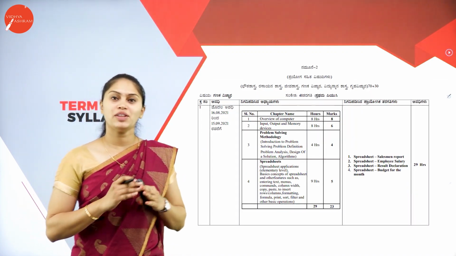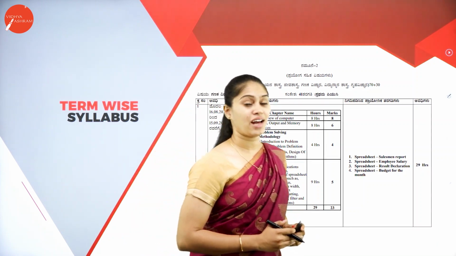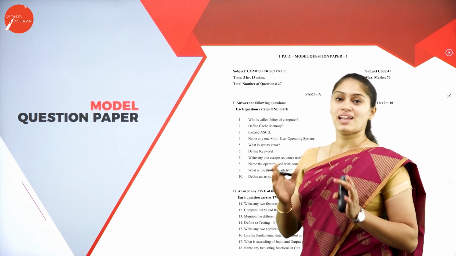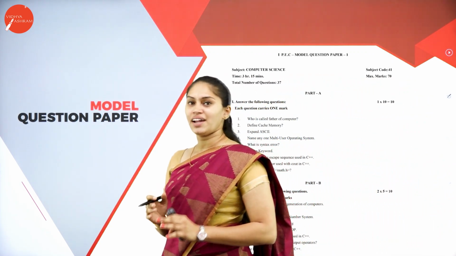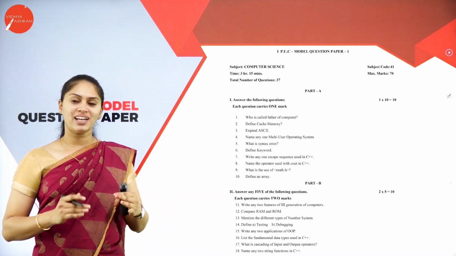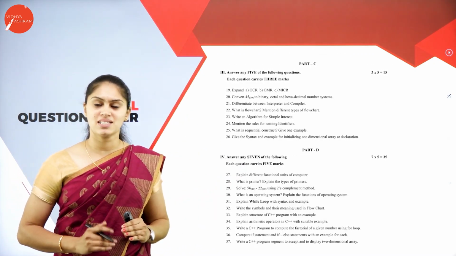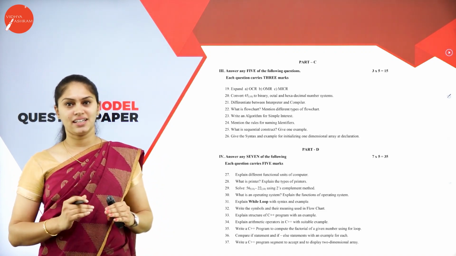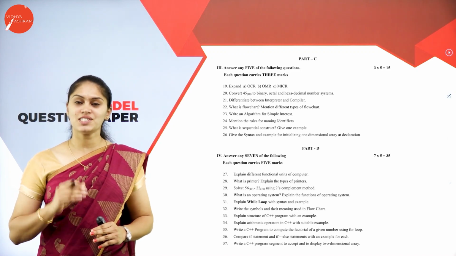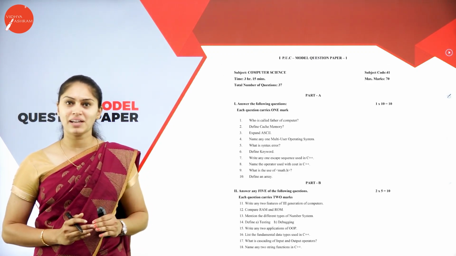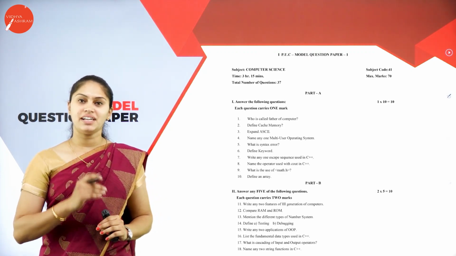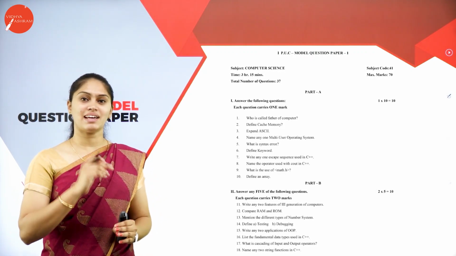So now I'm done with all the things. At last, I have a model paper to show you, so you can see how the question paper will be. You can see here I have displayed one model paper. In this model paper, we have 4 parts, Part A, B, C and D. How the marks are distributed for each part, I have discussed already. This question paper has been framed for 105 marks, but you have to answer 70 marks.